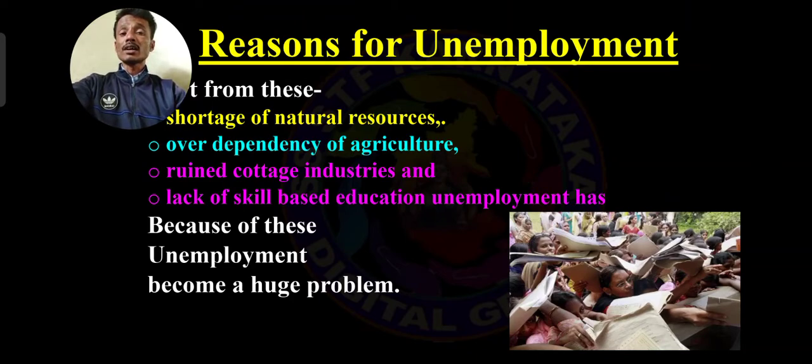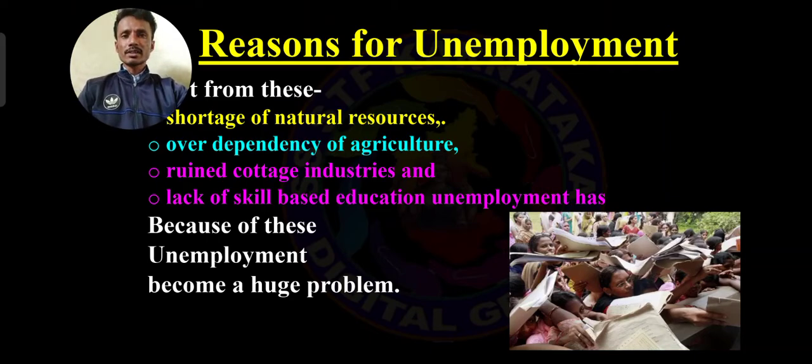Apart from these problems, then there is over-dependency on agriculture. More than 68%, otherwise more than 70%, of the people depend upon agriculture. In that 70%, 5 to 6% depend on borewells and tube wells, and canal irrigation accounts for about 5 to 10%.